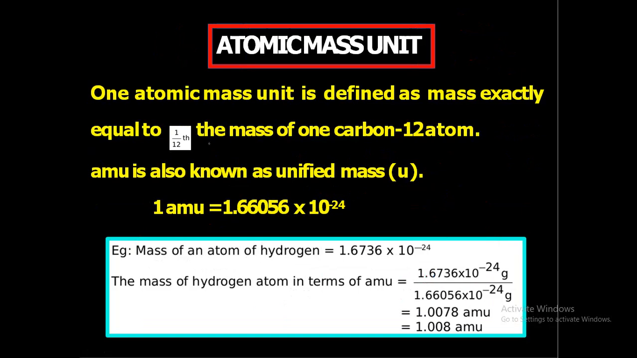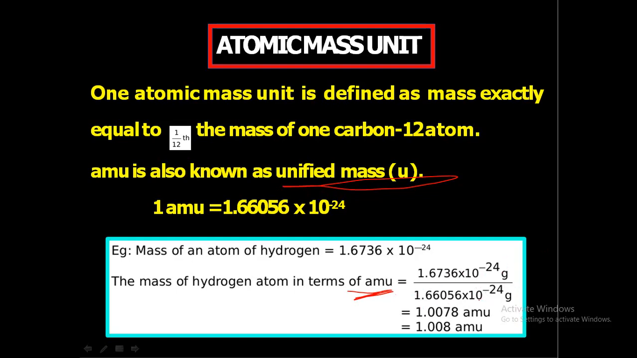Atomic mass unit: one atomic mass unit is defined as a mass exactly equal to 1/12th the mass of one carbon atom, and the atomic mass unit is also known as unified mass. One atomic mass unit is 1.66 × 10^-24 gram. So the mass of an atom of hydrogen is 1.67 × 10^-24 gram. The mass of a hydrogen atom in terms of atomic mass unit is 1.6736 × 10^-24 divided by 1.66056 × 10^-24 gram.